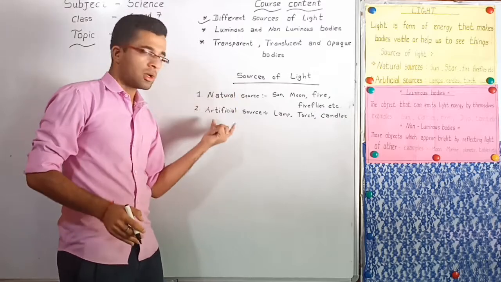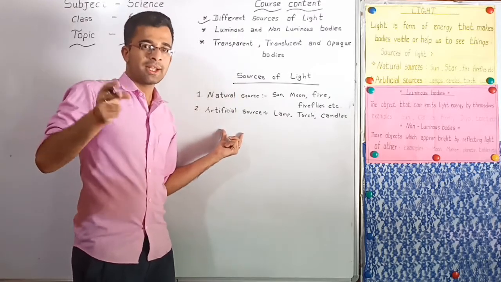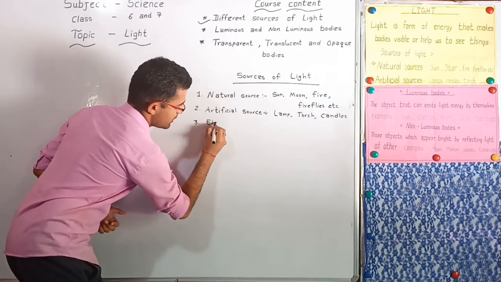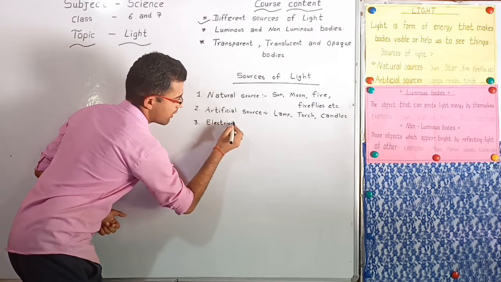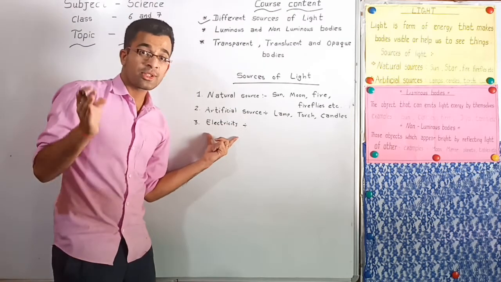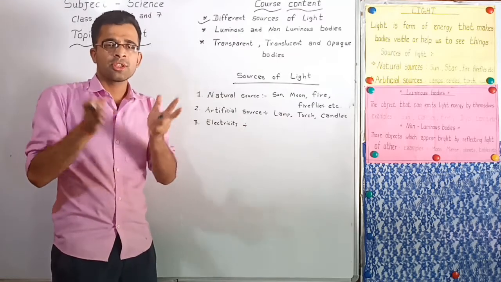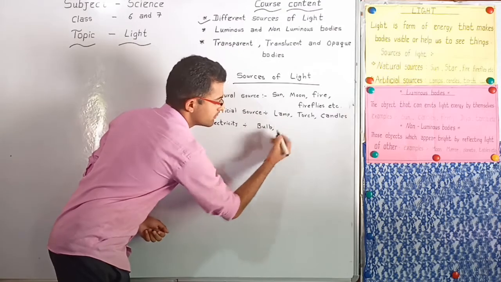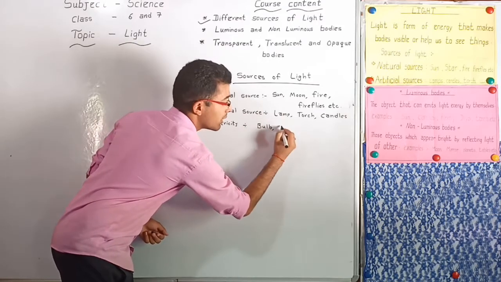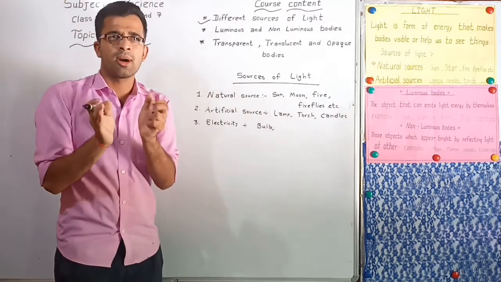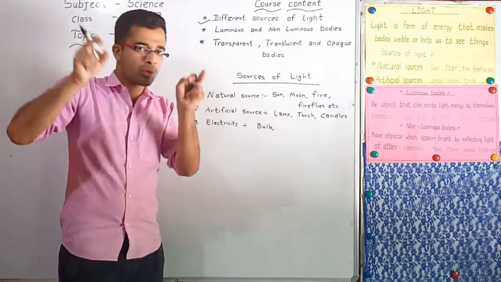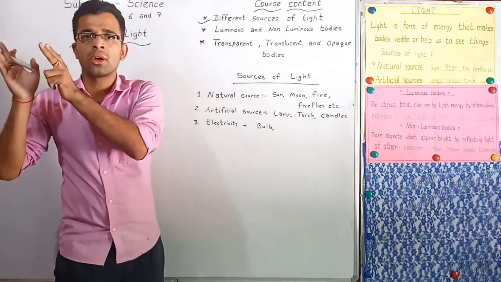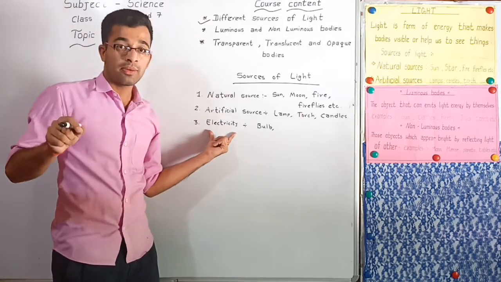I hope you understood two sources of light. But in our book there are another two sources of light. Third one is electricity. Electricity is also one source of light. Why? Because we use different types of bulbs in our room, like a CFL bulb or other types of bulb. So electricity, where electric energy changes into light energy, is also an example of what?